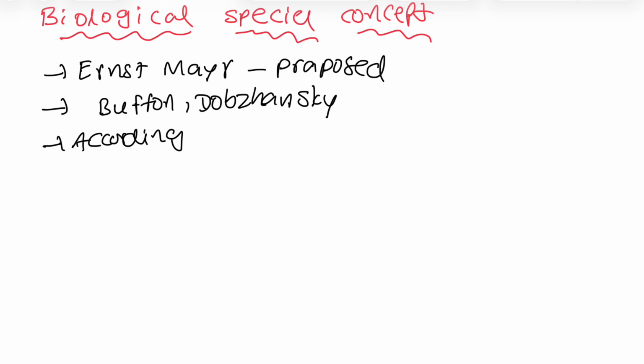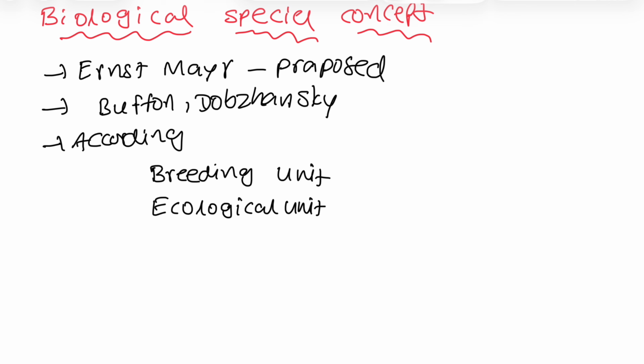Species has structural and functional similarity, and species share a common gene pool. Apart from that, species interbreed among themselves, produce fertile offspring, and are reproductively isolated from other species. The main things explained in the biological species concept: species is a breeding unit, meaning they interbreed among themselves. Species is an ecological unit.